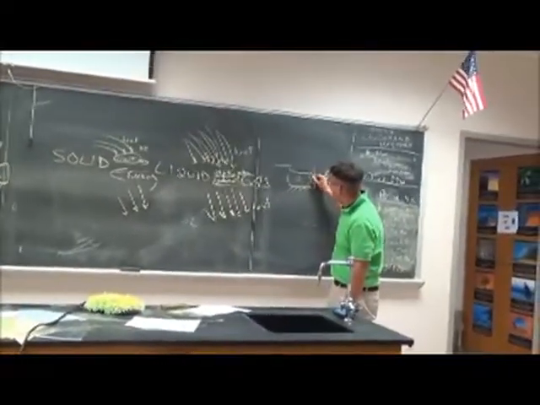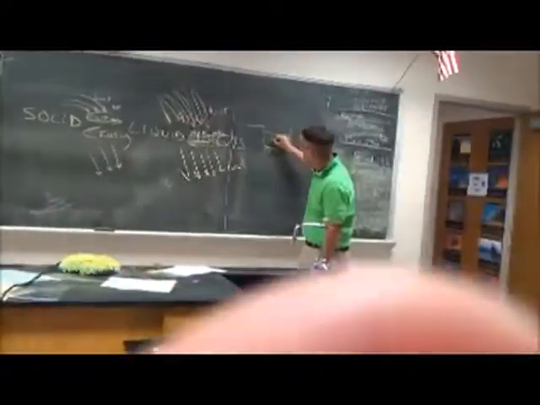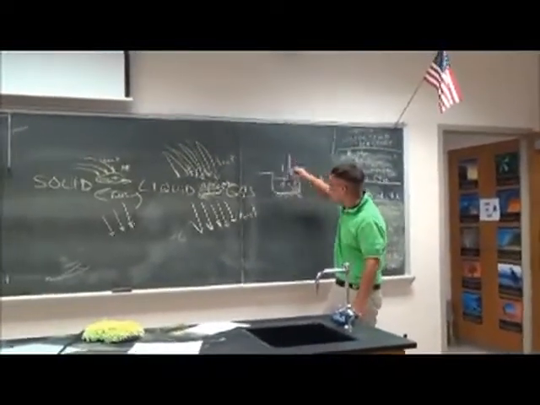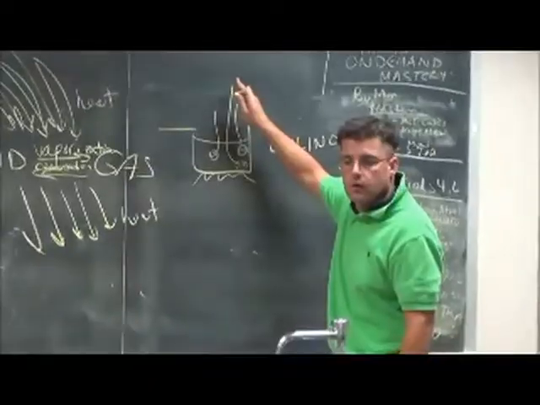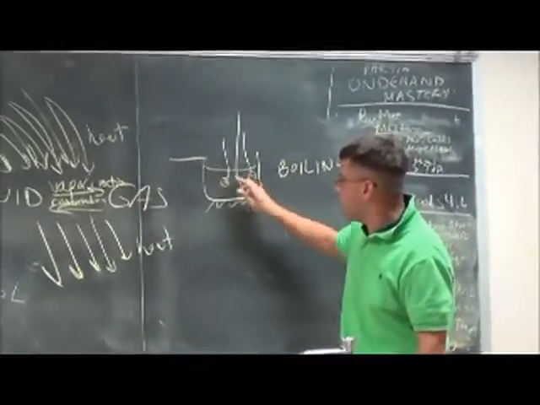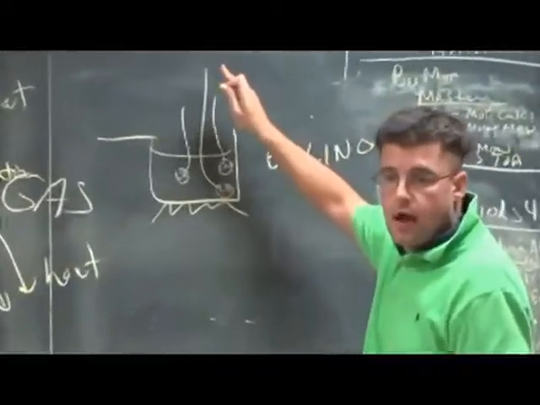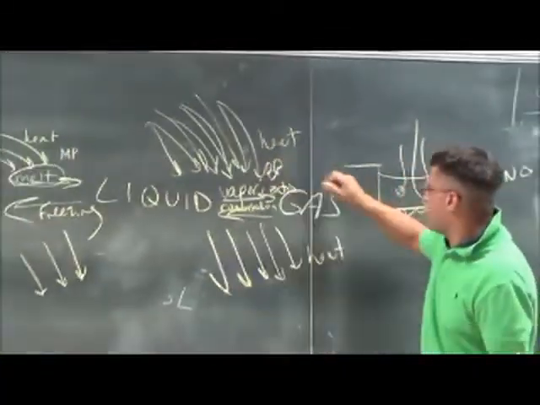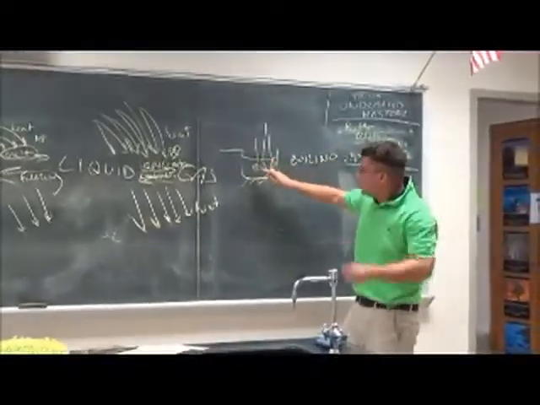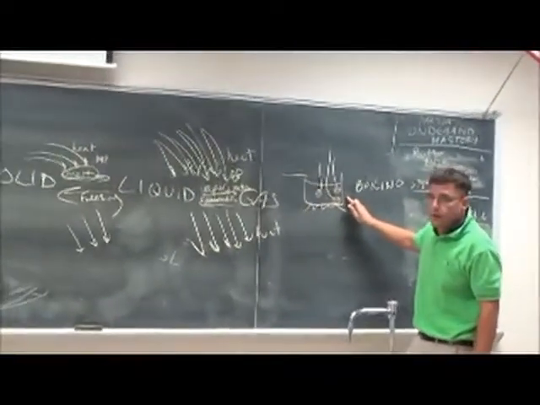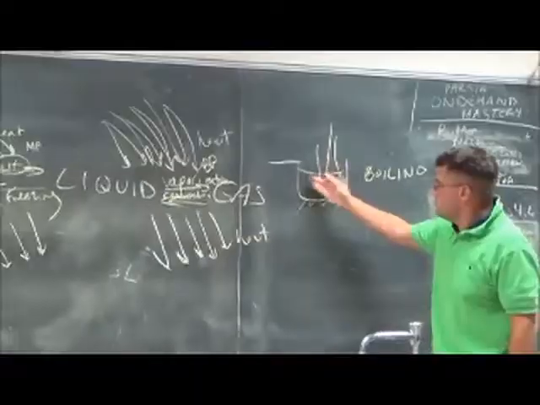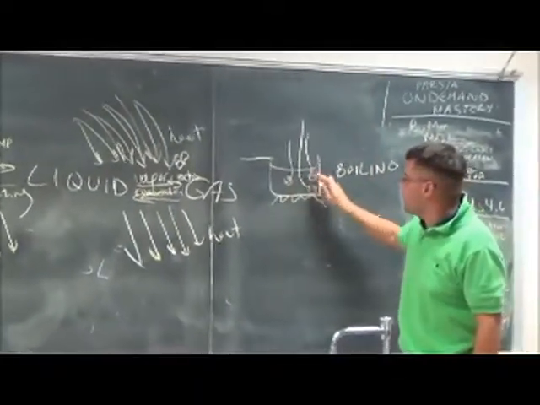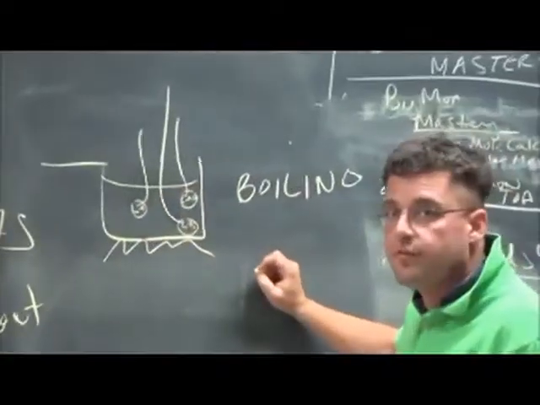Each of these bubbles is a liquid to gas transformation, and they float right out because they're hitting that critical temperature, that boiling point. Water boils at 100 Celsius or 212 Fahrenheit. At 213, this can't exist. These molecules become a gas. So boiling occurs all throughout at one specific temperature.